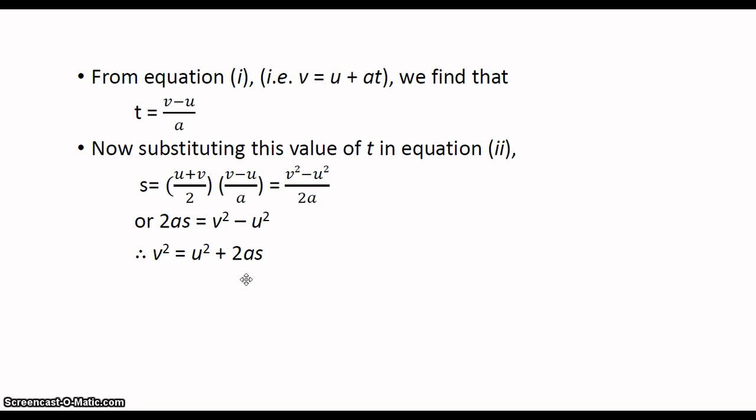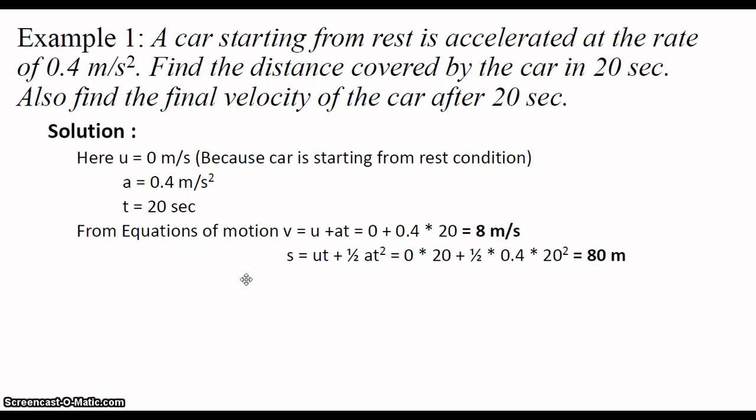Again, we are going to see only one problem about the equations of motion. First example, a car starting from rest is accelerated at the rate of 0.4 meter per second square. Find the distance covered by the car in 20 seconds and also find the final velocity of the car after 20 seconds.